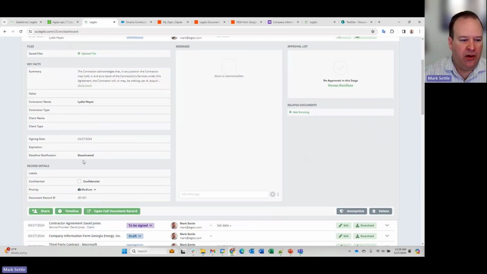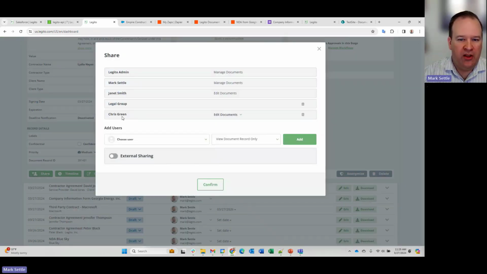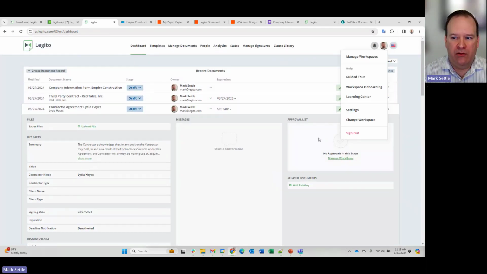If I look at this document I created earlier today in the share window, you can see it automatically shared with Chris Green when this document was saved. And that's not set up in the Legito share settings. It's just set up in the Zapier integration. So Zapier is catching the event and then setting this document to be shared with that user.